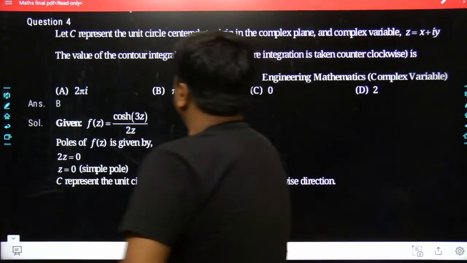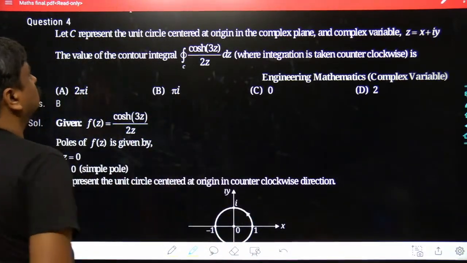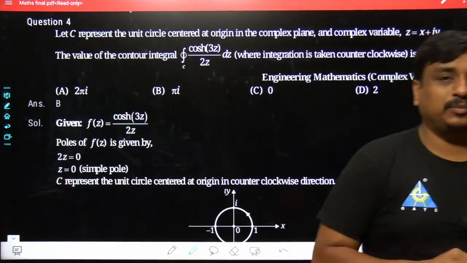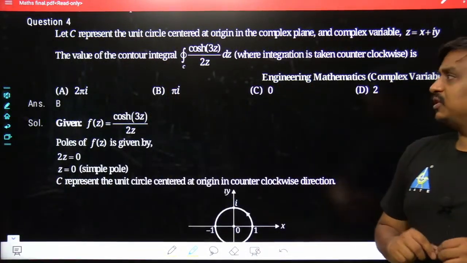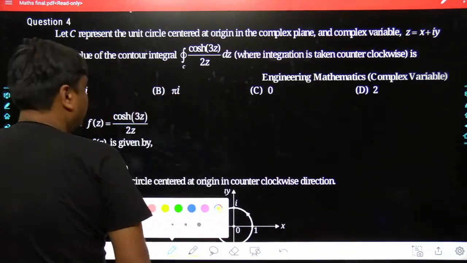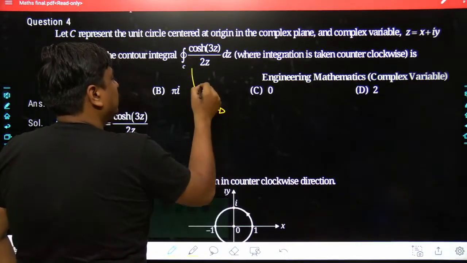The options were given as 2 pi I, 0 and 2. Tell me what would be the best answer for this given problem and which approach you will be using for this problem. My dear friends, it has been the same problem which we have been dealing with again and again. It has been a problem of Cauchy's form of closed line integral.